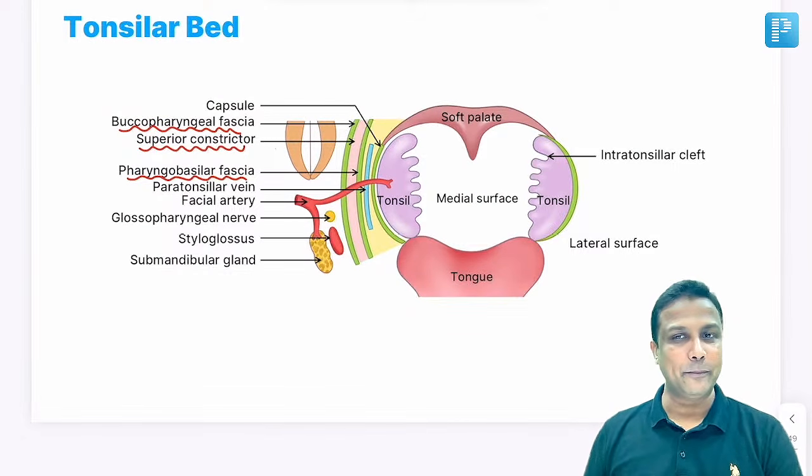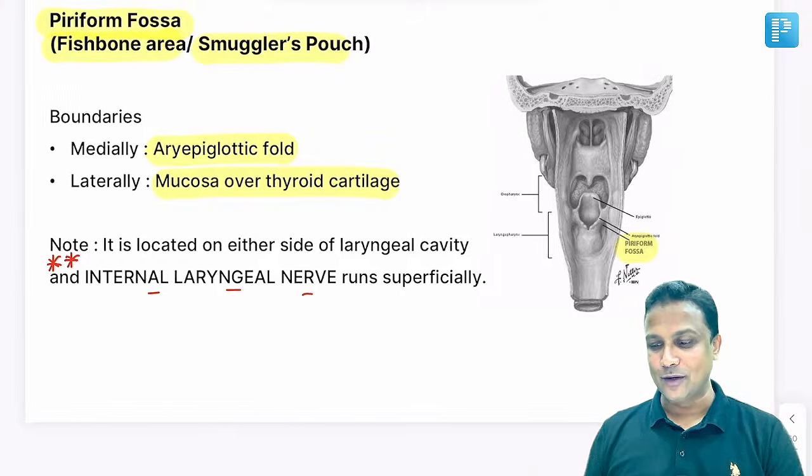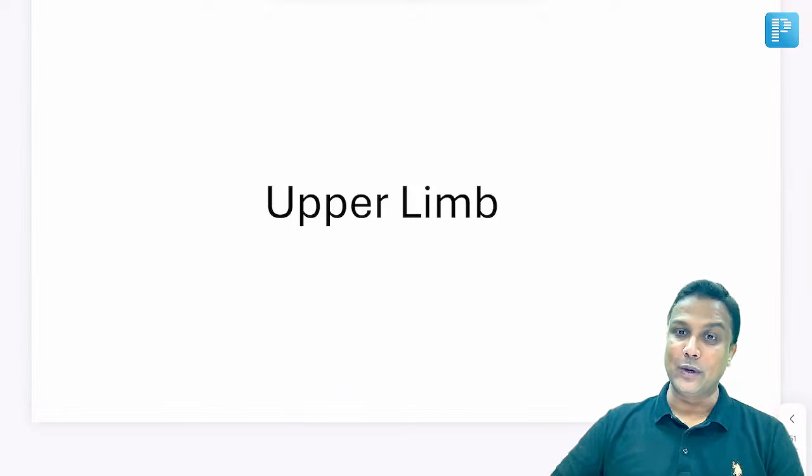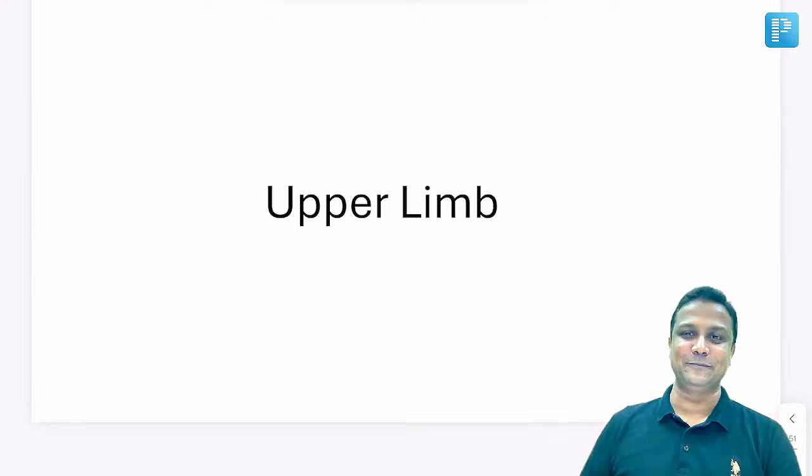One is about the tonsillar bed, another one is about the pyriform fossa, and of course there can be a question from there. Is it okay? So please try to learn these topics, and by this we have revised all the higher topics in head and neck. I hope it is crystal clear right now.